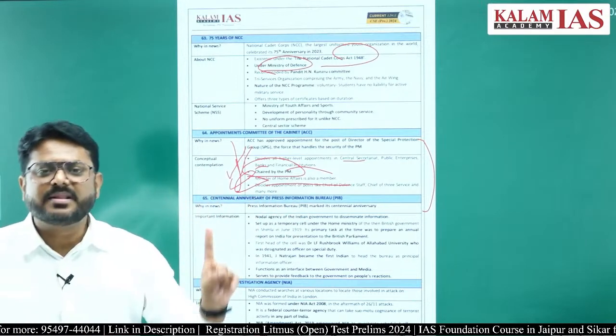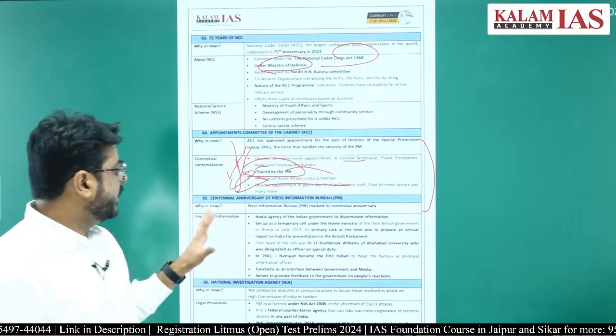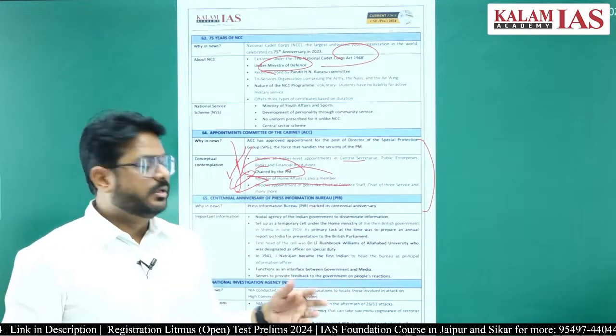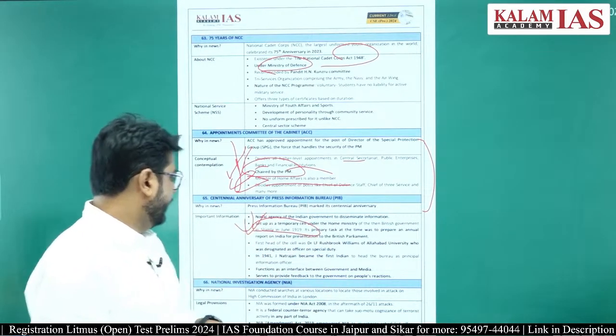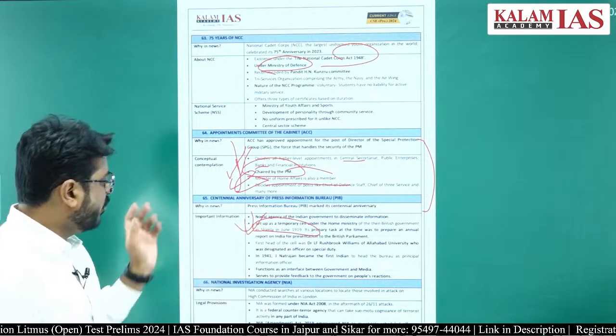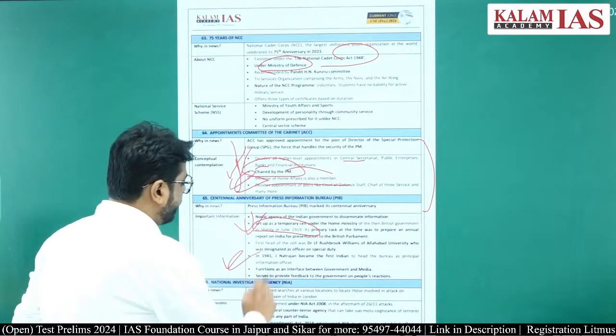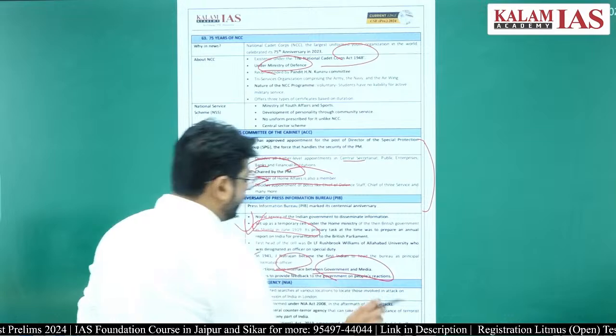Centennial anniversary of the Press Information Bureau. One thing you have to remember is that the Press Information Bureau is more than 100 years old. It was formed in 1919 in Simla, right? So that is there. And the function of the Press Information Bureau is to interface between the government and the media.